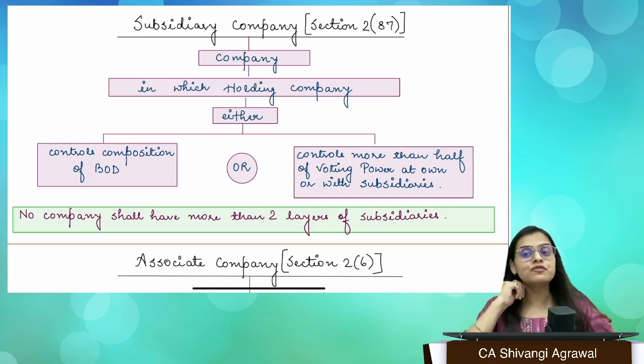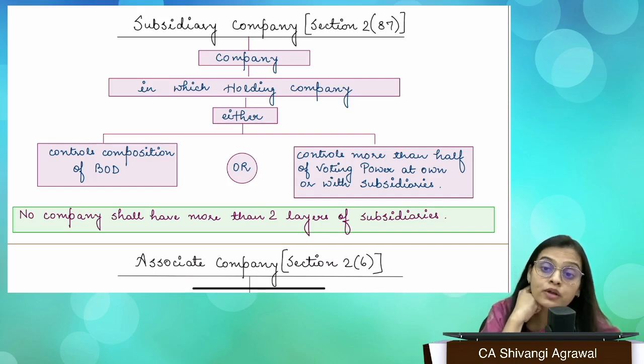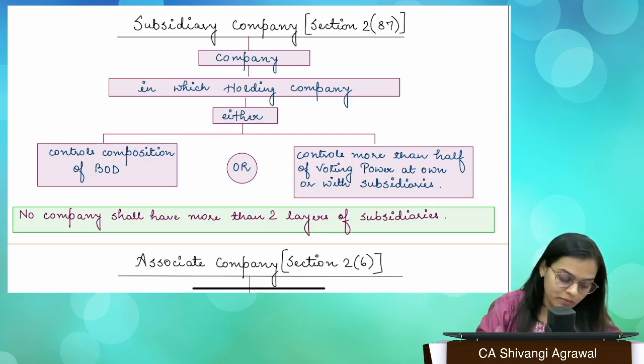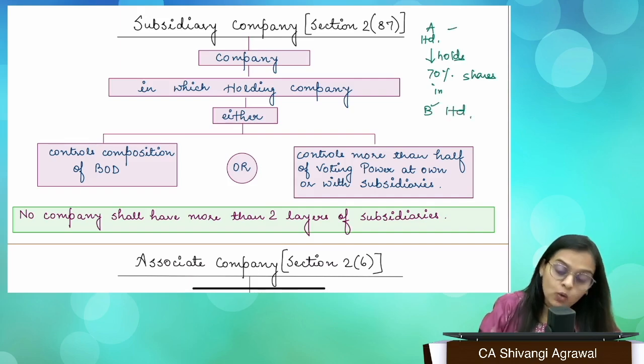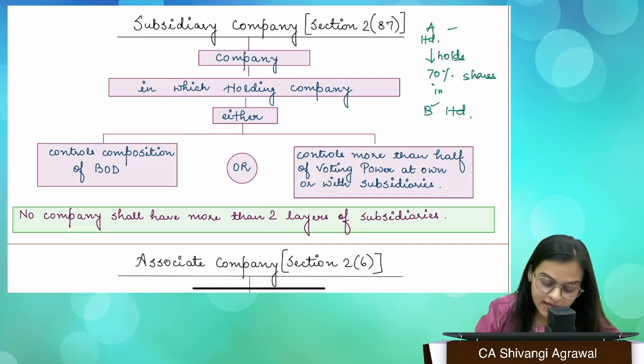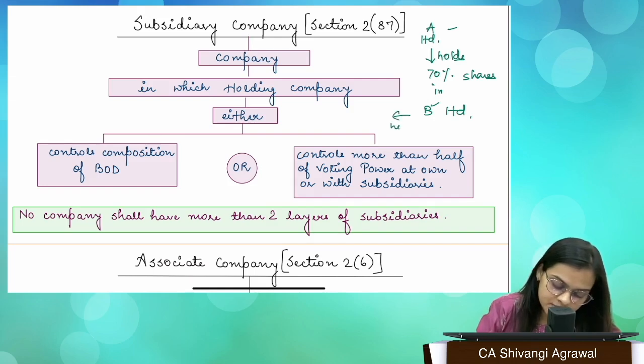Now, this more than half of voting power could be individually or could be together with its subsidiary. What do we mean by that? Let me take a quick view. We have a company A Limited, and A Limited holds 70% shares, let's say, in B Limited. So A and B have a holding subsidiary relationship directly, right? Now B Limited holds 40% shares in C Limited, and A Limited holds 15% shares in C Limited.